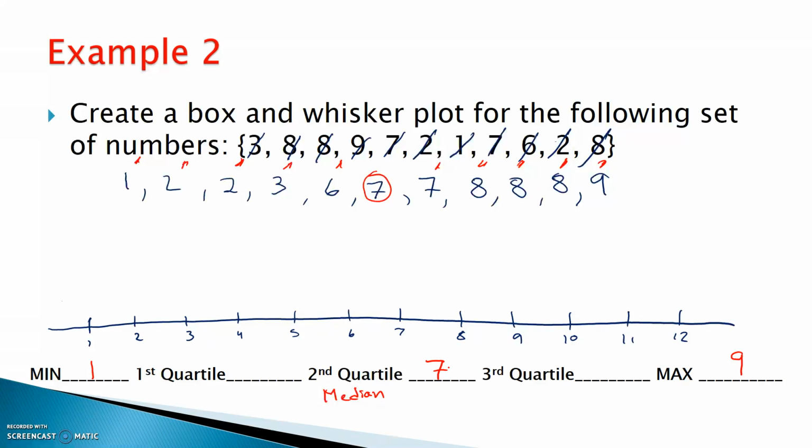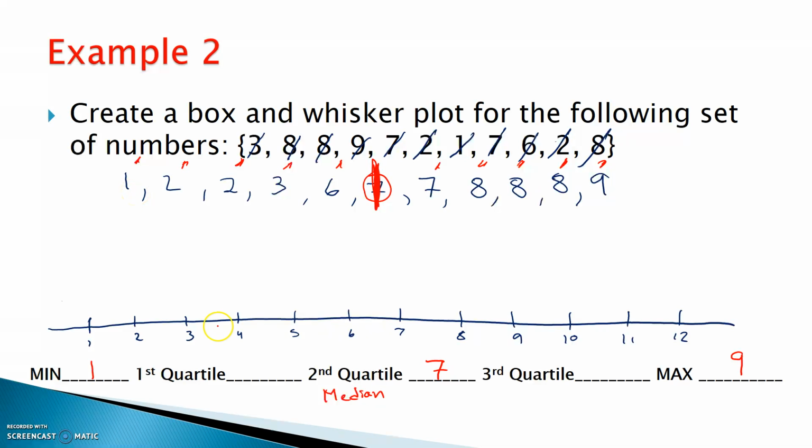So here's where it gets tricky. Is it on the left side, or on the right side of that 7? Well, whenever you get a nice number right in the center as the median, you're going to cross that off. You're not going to use that value. You want to break it so that it's even. I got 1, 2, 3, 4, 5 up top, and 1, 2, 3, 4, 5 down below.